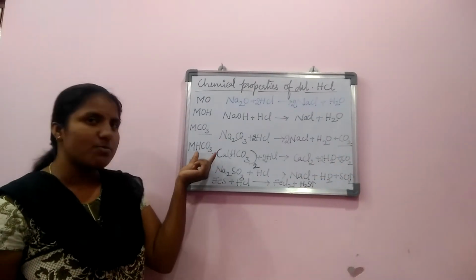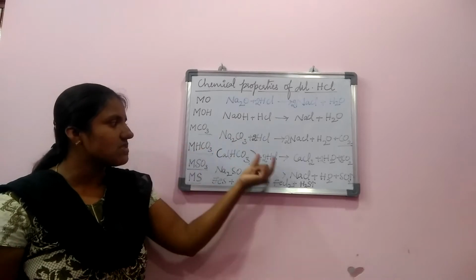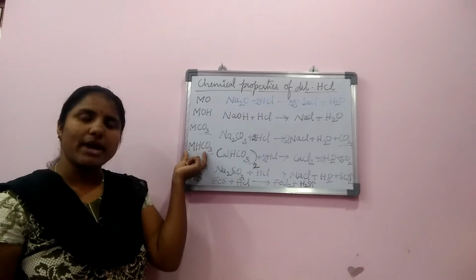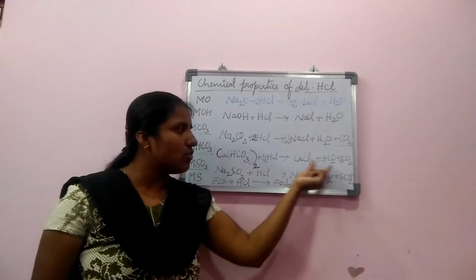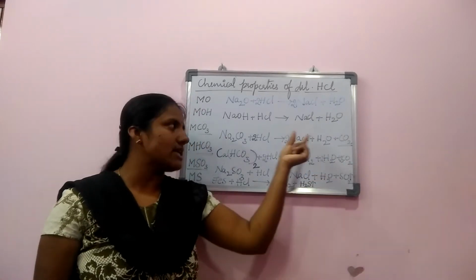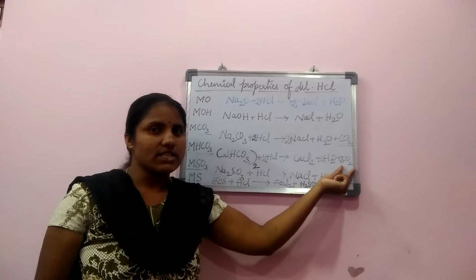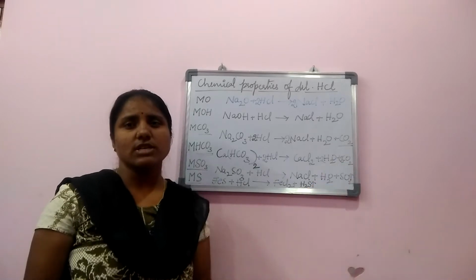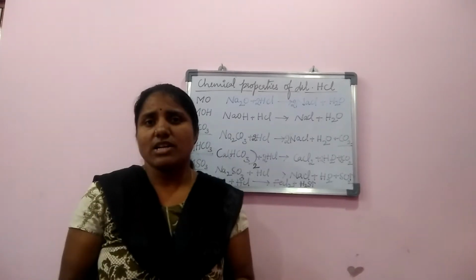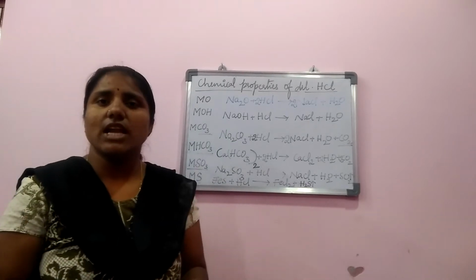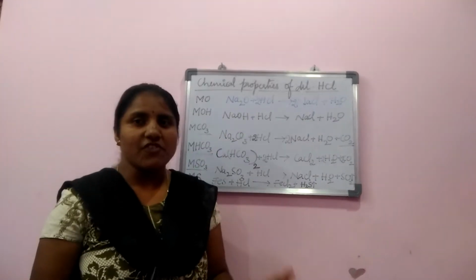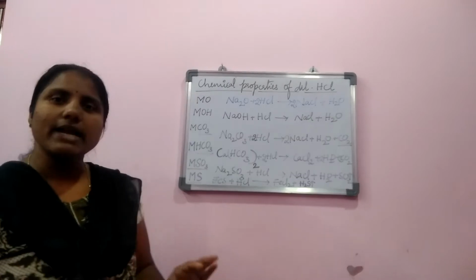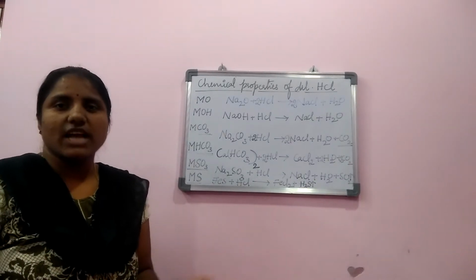Next, metallic bicarbonates. When dilute hydrochloric acid is added to any metallic bicarbonate, it also produces salt, water, and carbon dioxide. The products are same as above. The carbon dioxide is also a colorless gas and comes out with brisk effervescence and turns the lime water milky, but it doesn't show any effect on the acidified potassium dichromate paper. The paper remains same. There is no change in the color when we test with carbon dioxide.